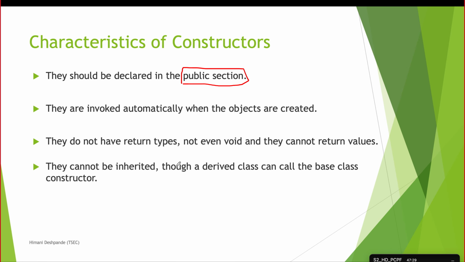Next, constructors cannot be inherited. When a class inherits the base class, the constructor of the base class will not be inherited. So they cannot be inherited, though a derived class can call the base class constructor, as it is in the public section, but it will not be a part of your derived class. Next, constructor functions cannot be made virtual. You cannot make a constructor function virtual.